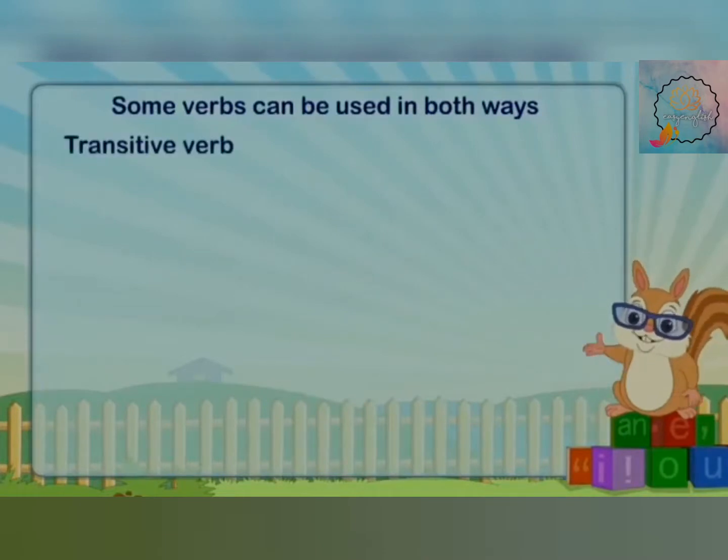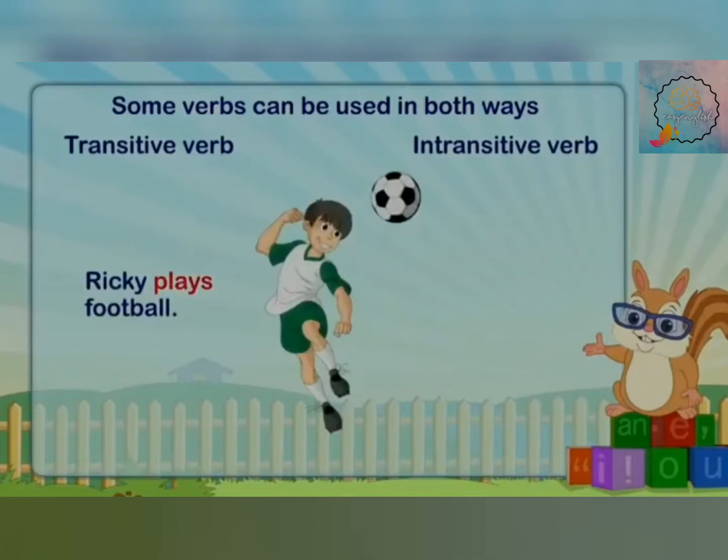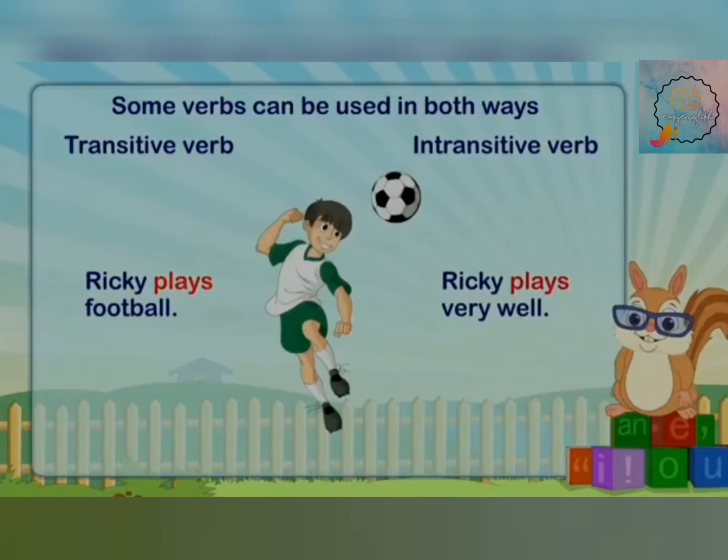Some verbs can be used in both ways. That is, we can use them as a transitive verb as well as an intransitive verb. The example will be, Ricky plays football. So what does Ricky play? He plays football. Ricky plays very well. So how does Ricky play? Very well. It is telling you the manner in which Ricky plays. Therefore, it is your intransitive verb.